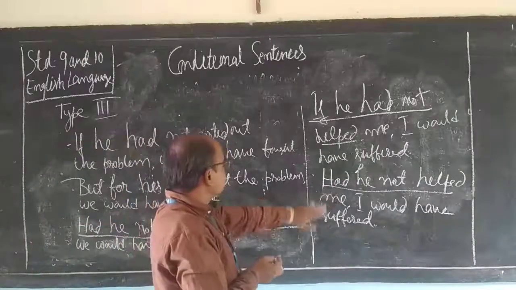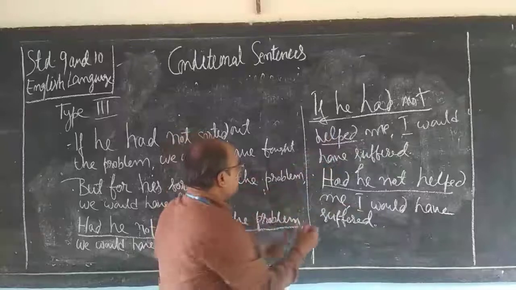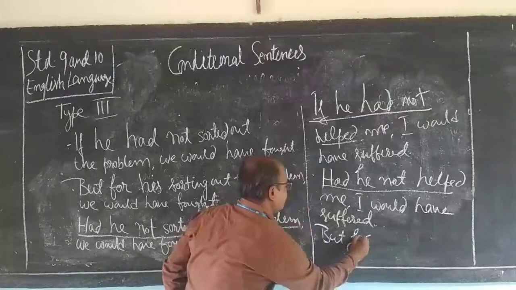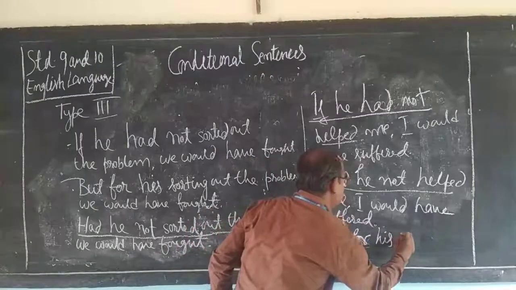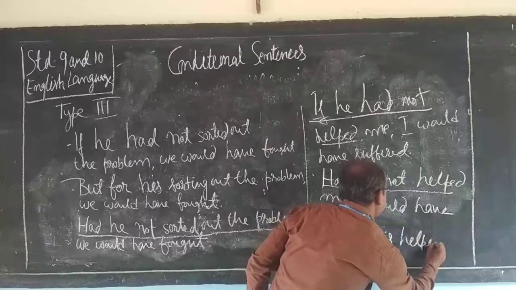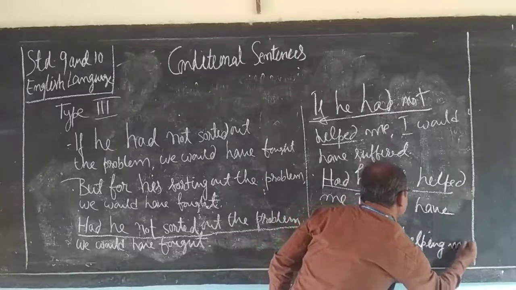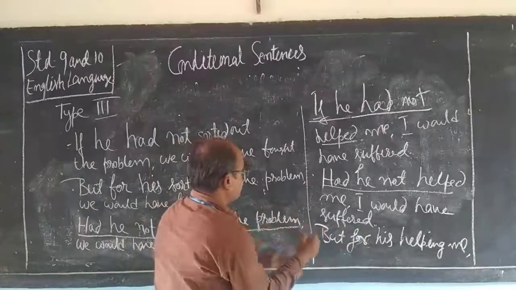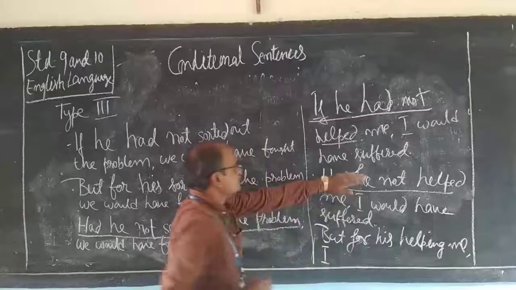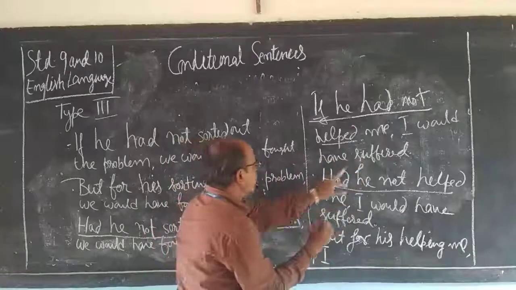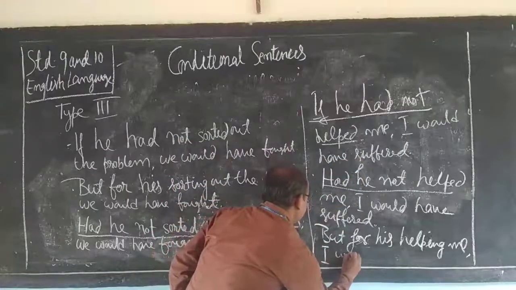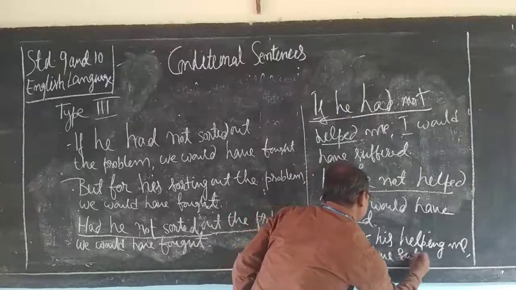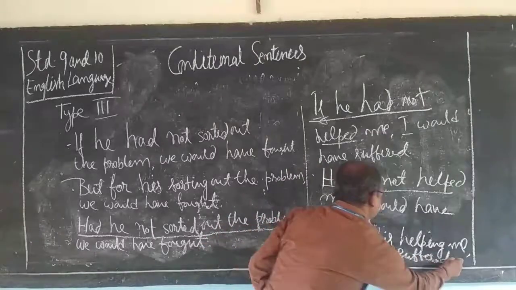Here also, but for his helping me, the result clause remains the same, so I would have suffered.